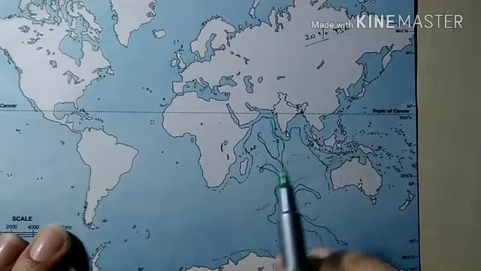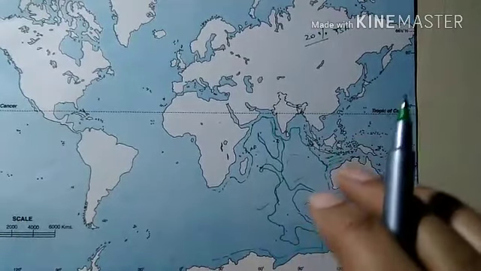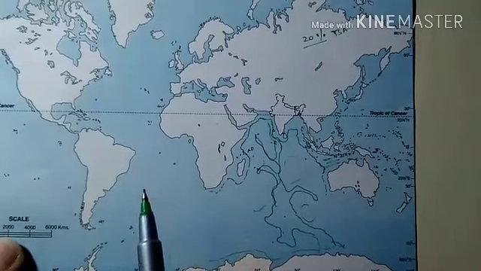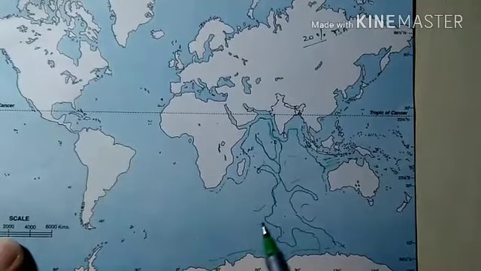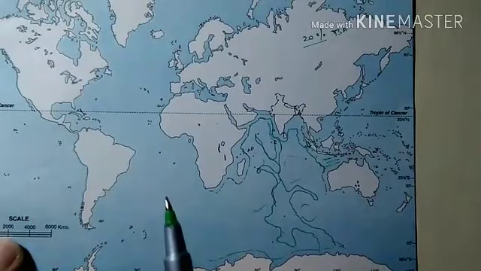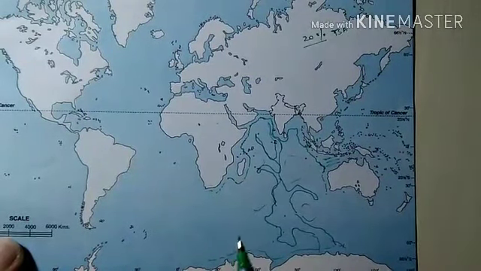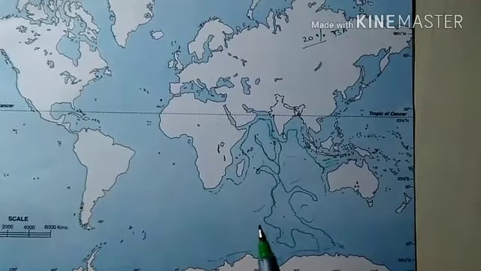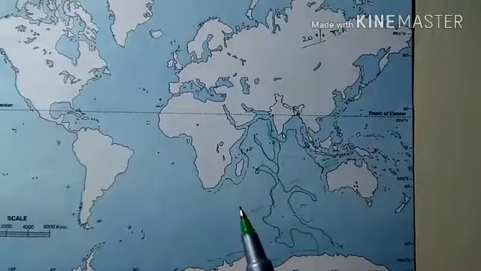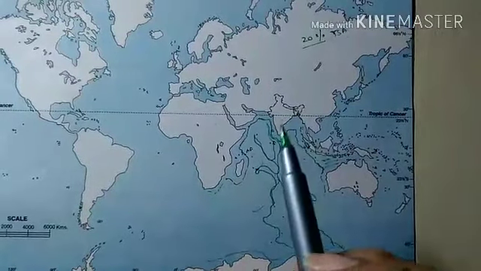Then we have some island groups. If we compare the Pacific and Atlantic Ocean islands, the number of islands in the Indian Ocean is far less. Some of the islands are, however, supposed to be part of the mainland.